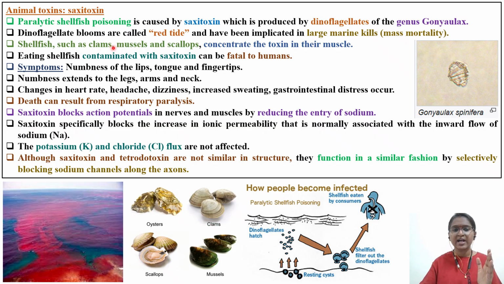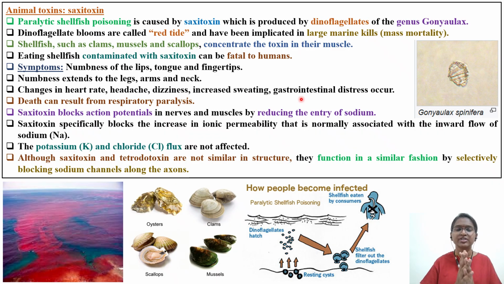So shellfish such as clams, mussels, scallops concentrate the toxin in their muscle. Okay, eating shellfish contaminated with this toxin can be fatal to humans. What are the symptoms we have? We have numbness in the limbs, tongue, as well as fingertips. Initial symptoms are numbness, and later on this numbness extends to legs, arms, as well as your neck. Eventually the symptoms you will see are changes in the heart rate, headache, dizziness, increased sweating, and gastrointestinal distress.